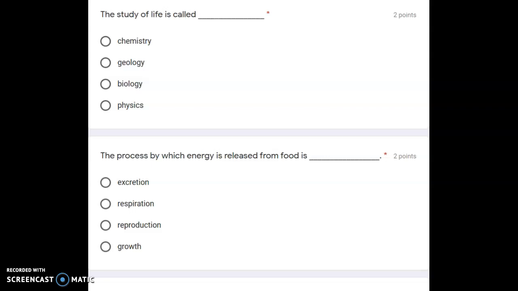The study of life is called blank: chemistry, geology, biology, physics. The process by which energy is released from food is blank: excretion, respiration, reproduction, growth.